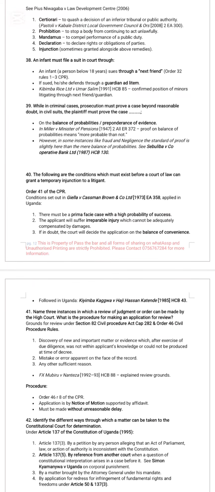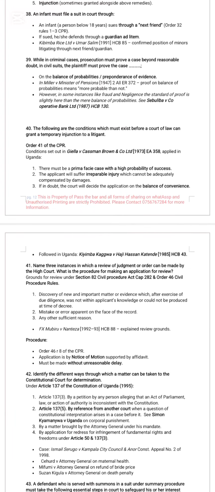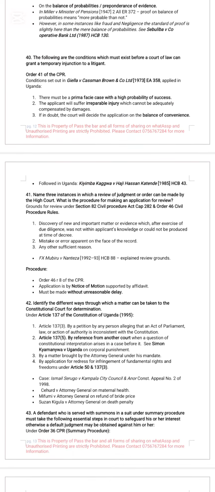An infant must file a suit in court through a next friend. Look at Order 32 of the Civil Procedure Rules. He can sue through a next friend. While in criminal cases, prosecution must prove a case beyond reasonable doubt, in civil suits, a plaintiff must prove the case on a balance of probabilities. Look at the decision in Miller versus Minister of Pensions, but also remember that in the case of Sebuliba versus Cooperative Bank, in fraud, it's slightly higher than the mere balance of probabilities.